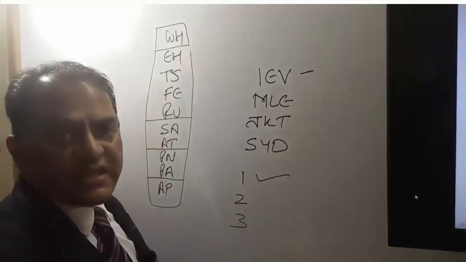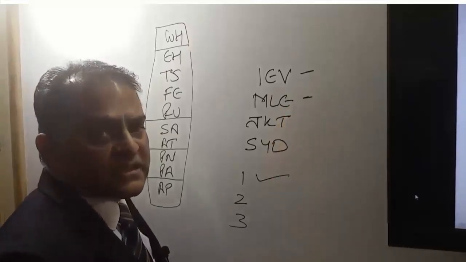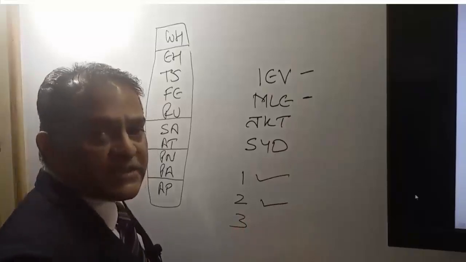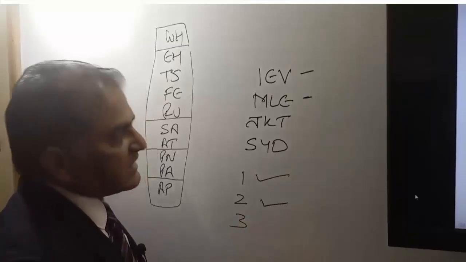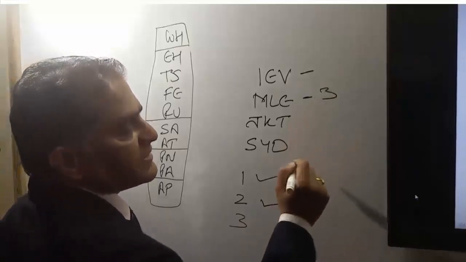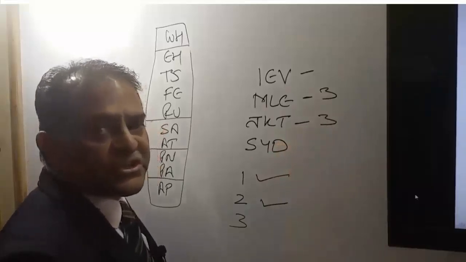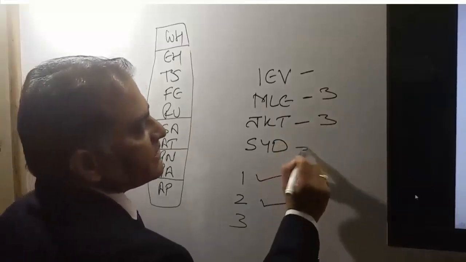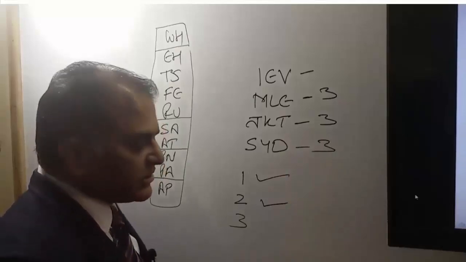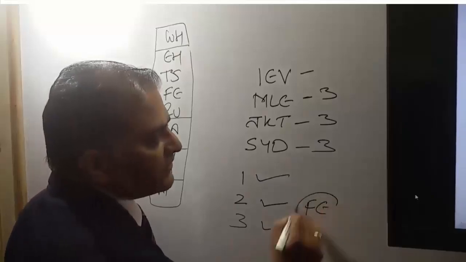Second condition says very next point should not be in the Japan, Korea. Male is in Maldives. It's not in the Japan and Korea. That means this itinerary has satisfied the second condition also. The third condition says rest of all the cities should be in the area 3. Male is in Maldives. It's in area 3. Jakarta is in Indonesia. Indonesia is in area 3. Sydney is in Australia. Australia is in area 3. That means this itinerary has satisfied all the three conditions. In that case, the global indicator for this itinerary will be FE.